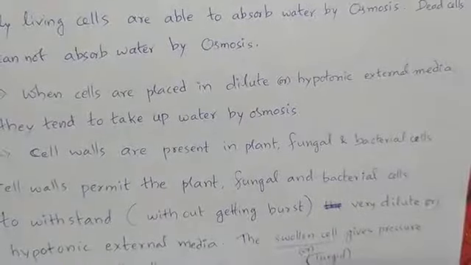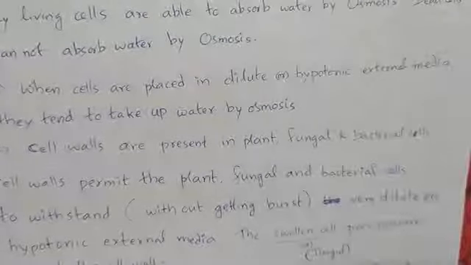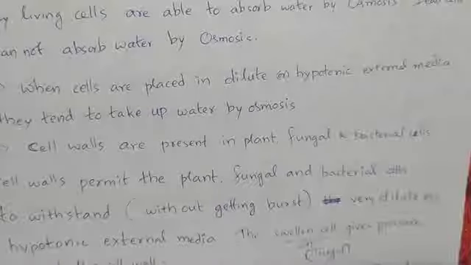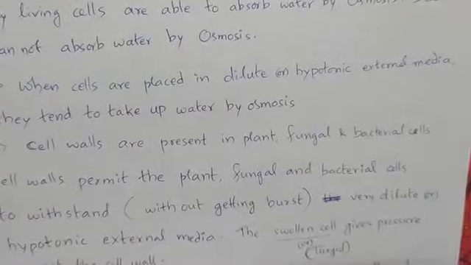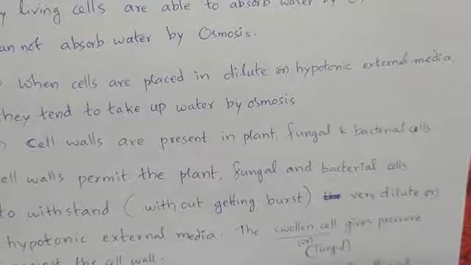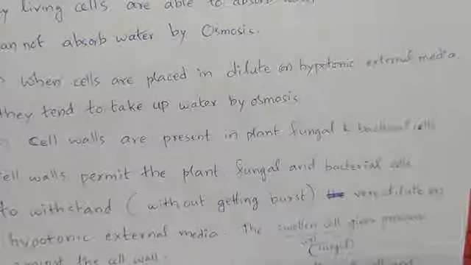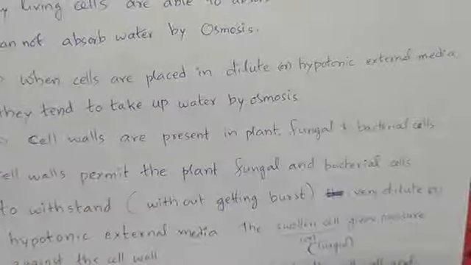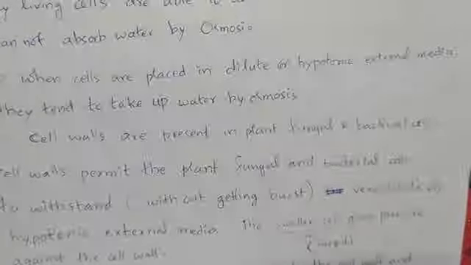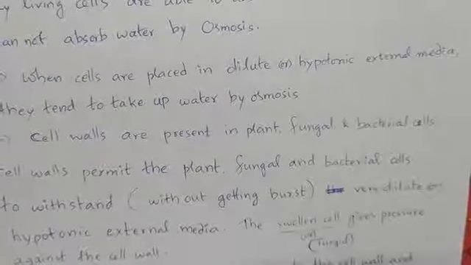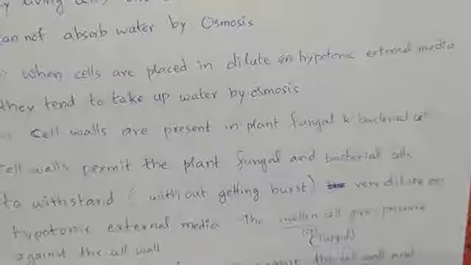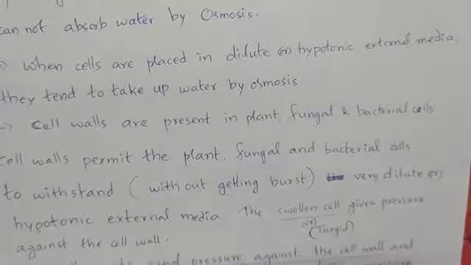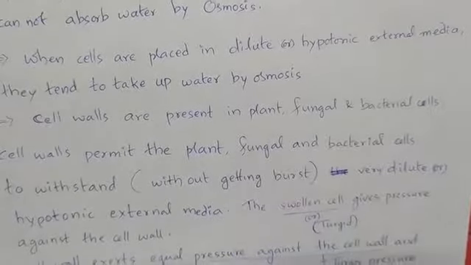When cells are placed in dilute or hypotonic external media, the cells tend to take up water by osmosis. Taking up water means water enters inside the cell. When the cell is placed in hypotonic or dilute external media, the cells take up water.